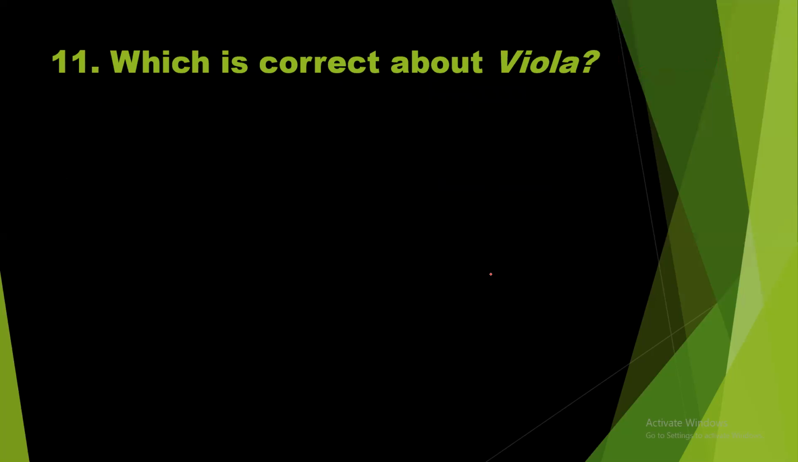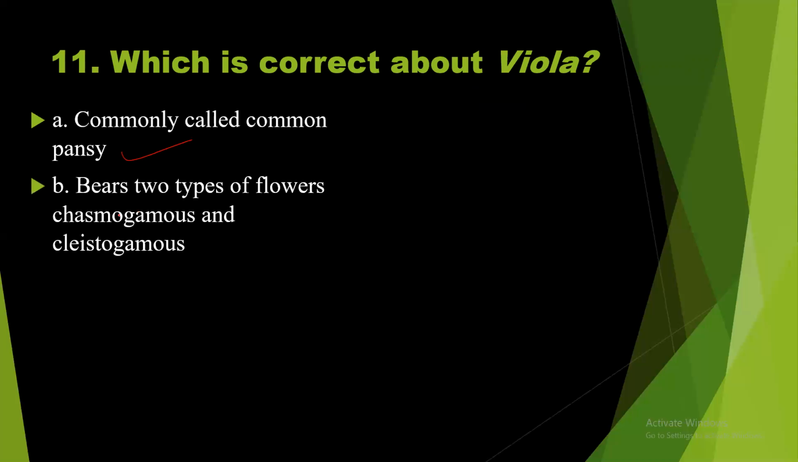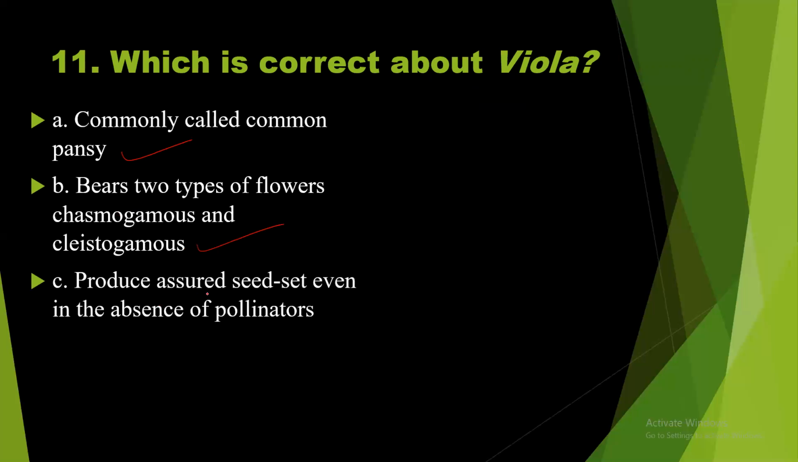Number 11. Which is correct about viola? Viola is the flowering plant, commonly called common pansy. See, the first option is the same. Option B. It bears two types of flowers, chasmogamous and cleistogamous. Correct. Produce the assured seed set even in the absence of pollinators. Yes. All the above. So definitely this should be the right answer.